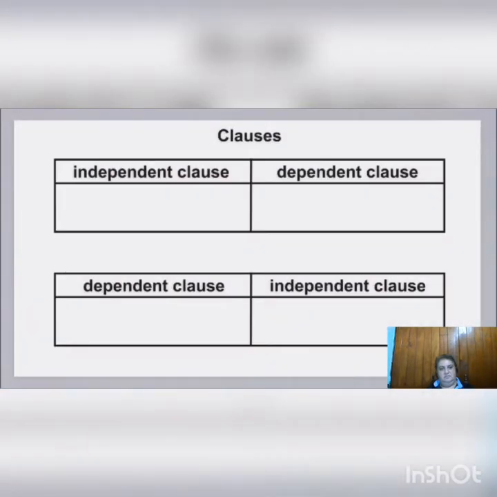A clause is a group of words containing a subject and a verb. An independent clause can stand alone as a complete sentence. A dependent clause cannot stand alone. A dependent clause must have another clause to complete it. For example, in the sentence, "The crowd went wild when the Cougars won," the crowd went wild is an independent clause. It can be understood on its own. When the Cougars won is dependent. On its own, it is not a complete sentence.